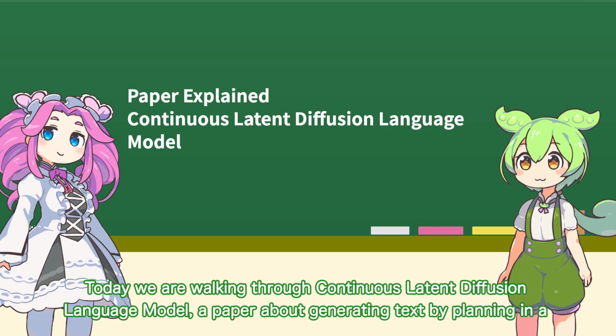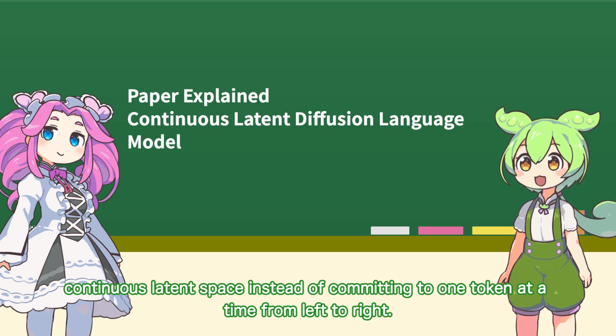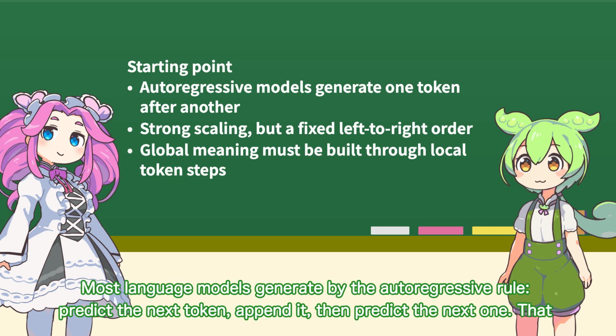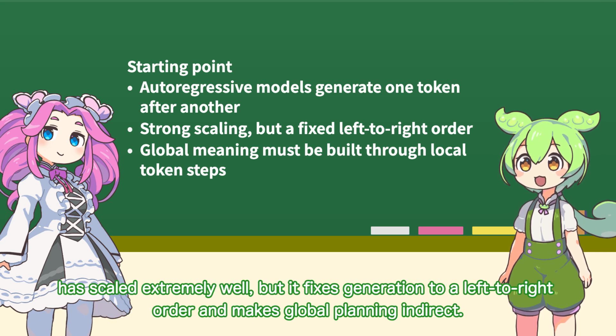Today we are walking through Continuous Latent Diffusion Language Model, a paper about generating text by planning in a continuous latent space instead of committing to one token at a time from left to right. Give me the big picture first. Most language models generate by the autoregressive rule: predict the next token, append it, then predict the next one. That has scaled extremely well, but it fixes generation to a left-to-right order and makes global planning indirect.